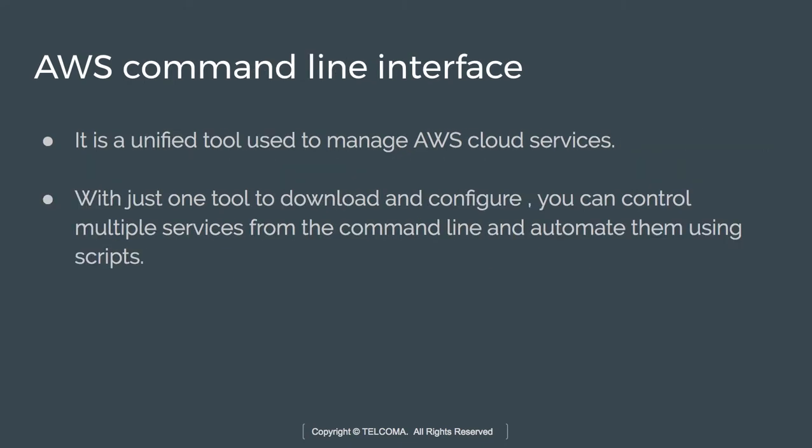Now next we have the AWS command line interface. It is basically a unified tool so that we can manage AWS cloud services. Now, with the help of one tool, we can download and configure. We can control multiple services with the help of the command line and we can automate using scripts.